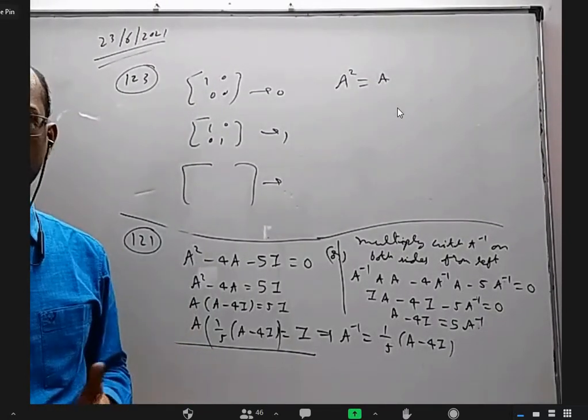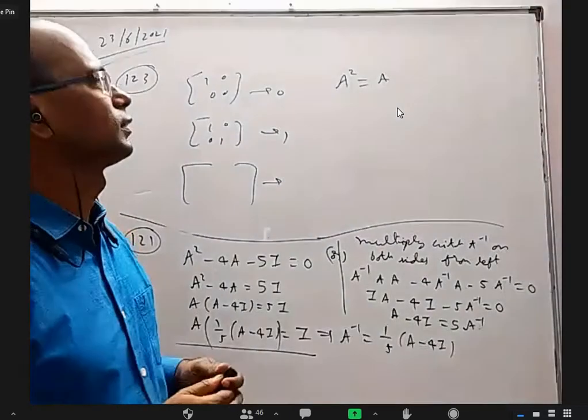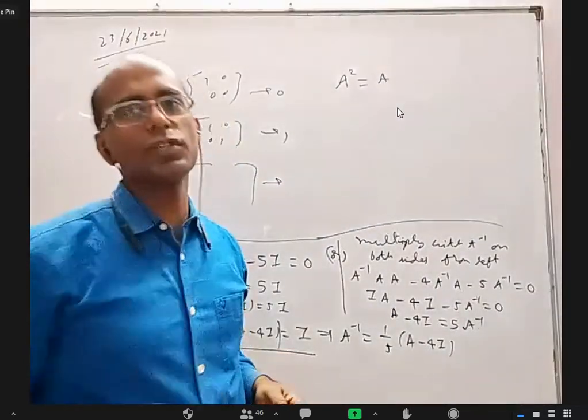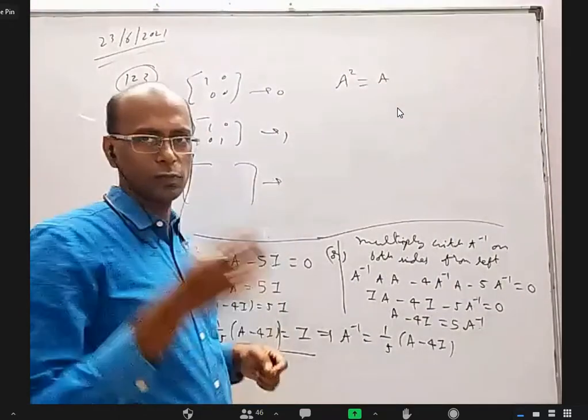Then it can be any value? No, sir. A square equals A, so it can be only 0 or 1. You are right there. Then one step before.